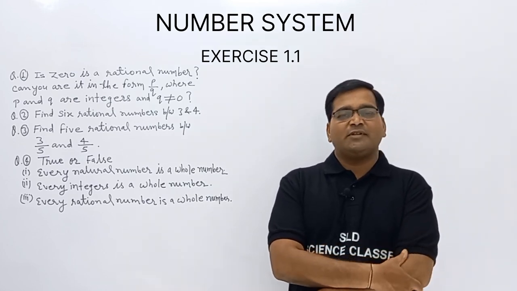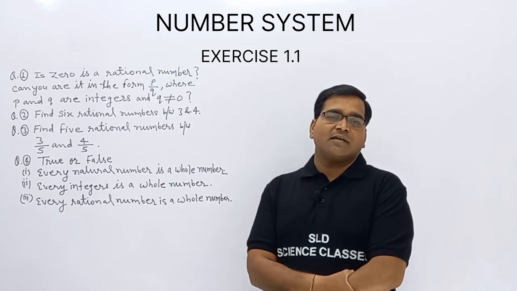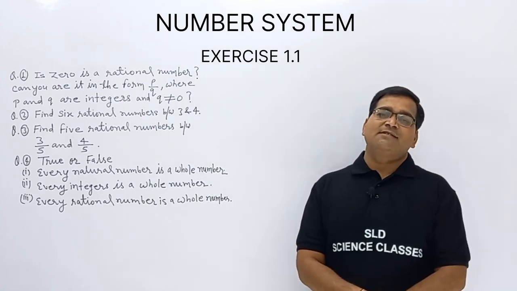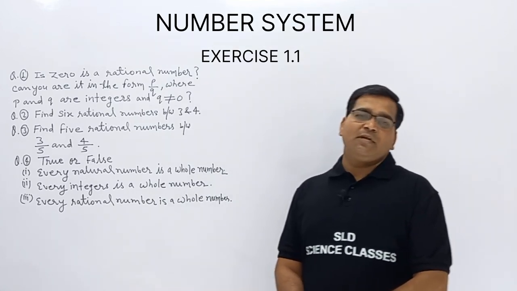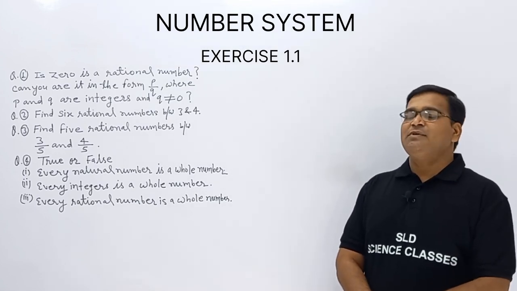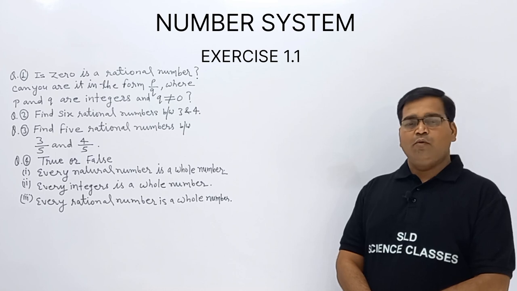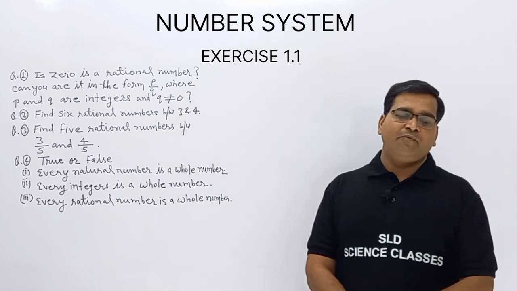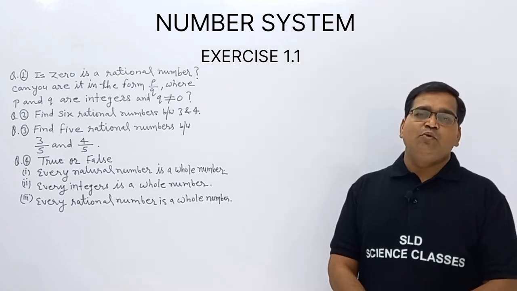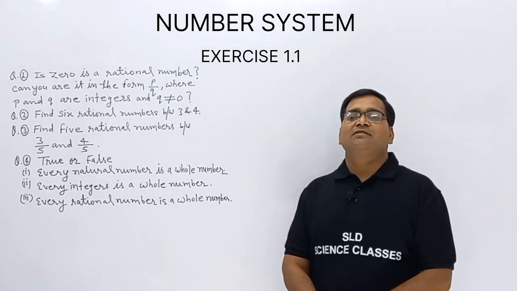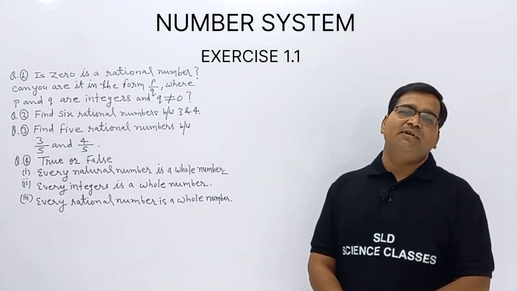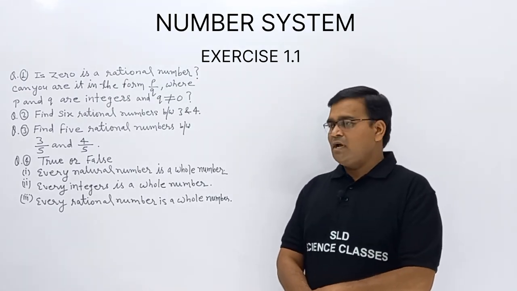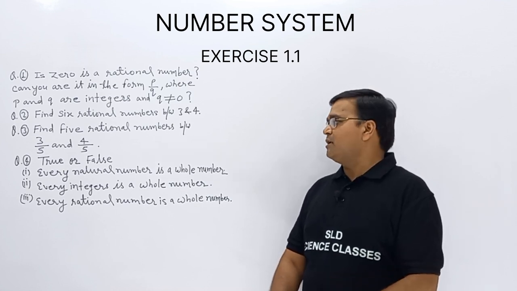Which one is true and which one is false, हमें read करके हम समझेंगे. इन questions को solve करने के लिए हमें introduction of the number system पता होना चाहिए. Various types of the numbers we studied. I already discussed all things: number line, various types of the numbers, natural number, whole number, integers, rational numbers, irrational numbers and real numbers. So one by one we are trying to solve each question.